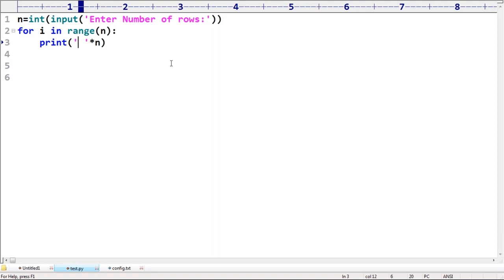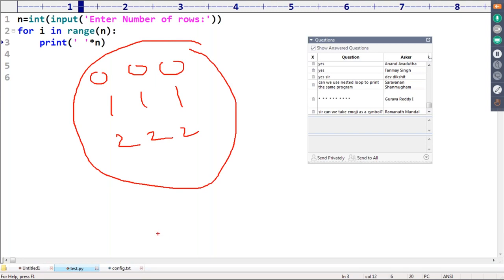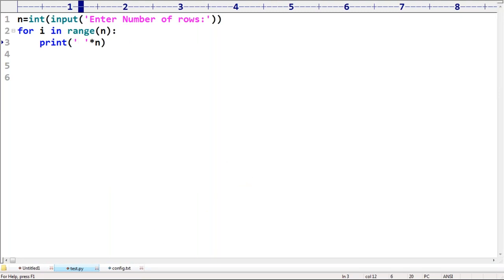Maybe my requirement is 0 0 0, 1 1 1, 2 2 2. This is my requirement. This is the i value; I have to print the i value, right? How can you do that? Anyone? Can you please guide? I want to print the i value.